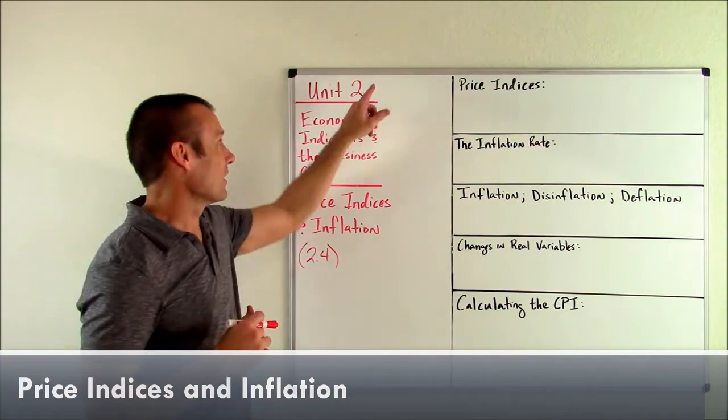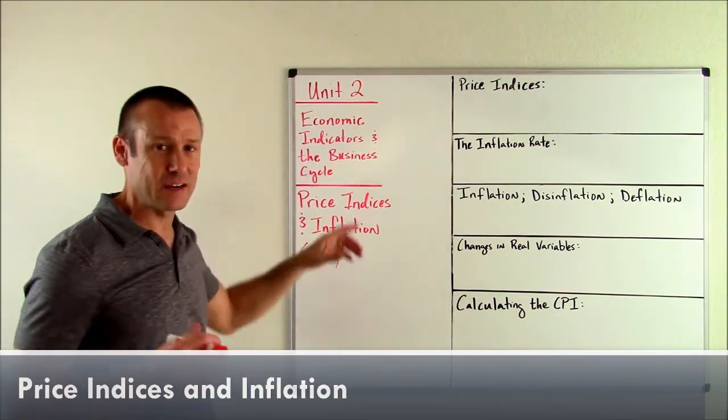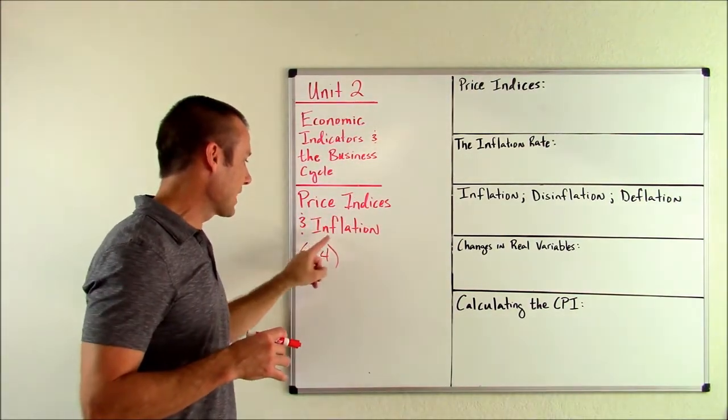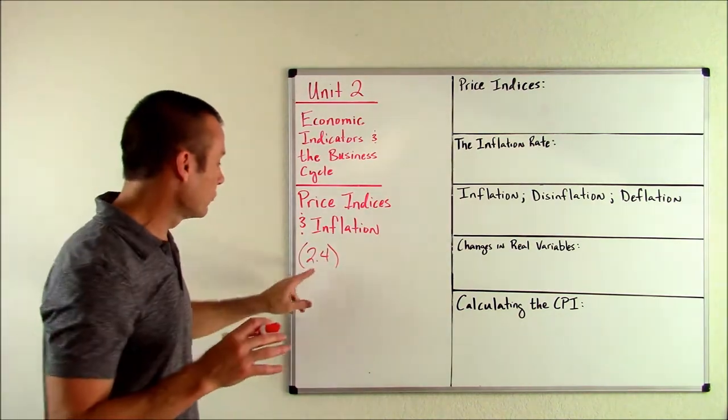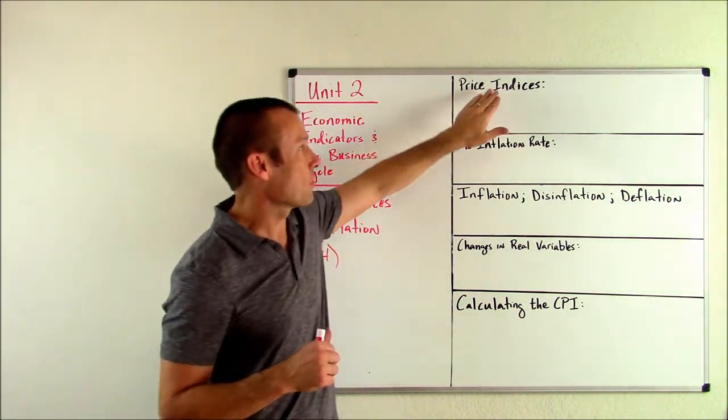Hey everybody, welcome back. We are on Unit 2, Economic Indicators in the Business Cycle. We're focused on price indices and inflation. We are on subunit 2.4. Let's start off with price indices.